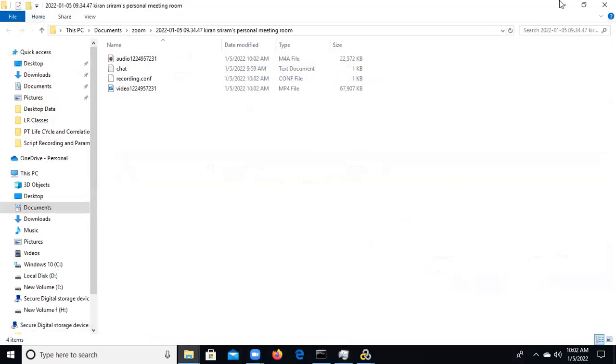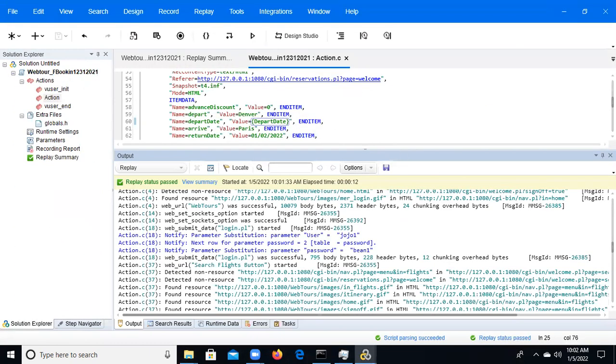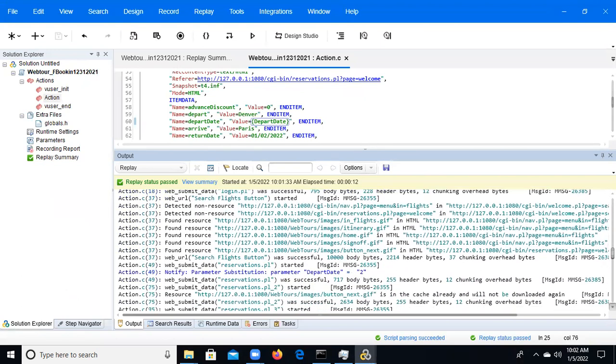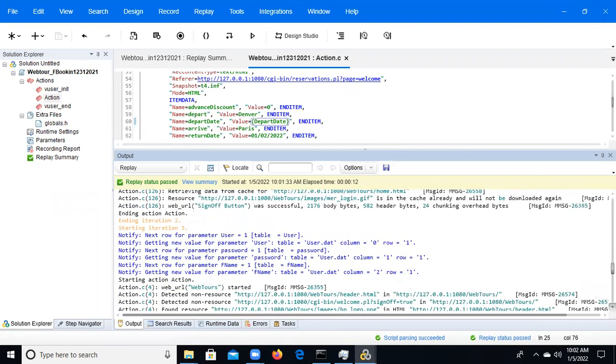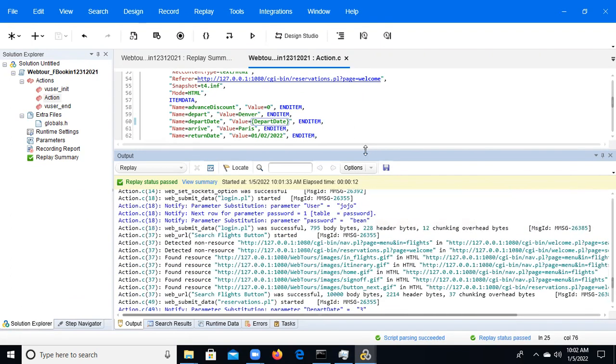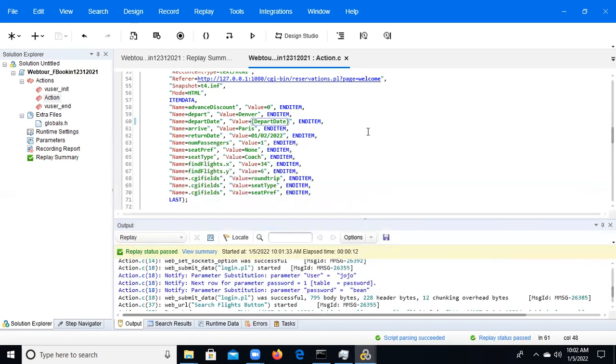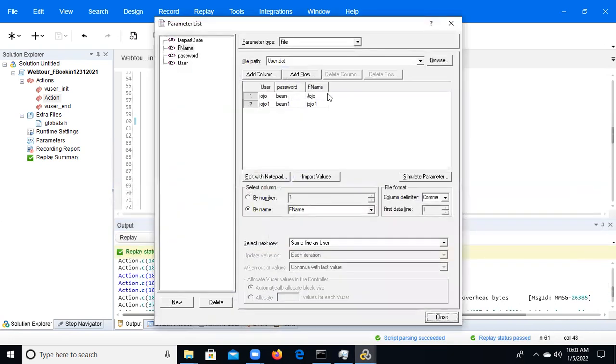Jojo1, Bean1. Here you can observe the first name is Jojo1. So like that we can do the complex parameterization. Maximum, all companies will follow the complex parameterization only. We can do it the same way. But at the starting I told you that you need to first understand sequential and everything, right? So I explained that, but in real time we do it as complex parameterization. This is an important concept for us.